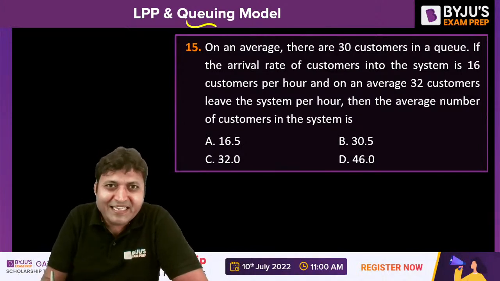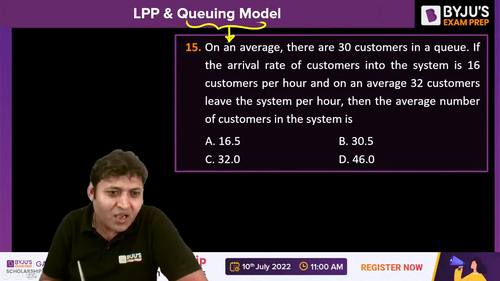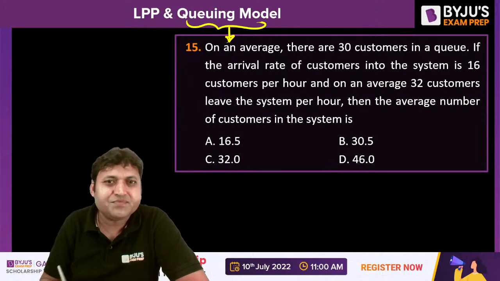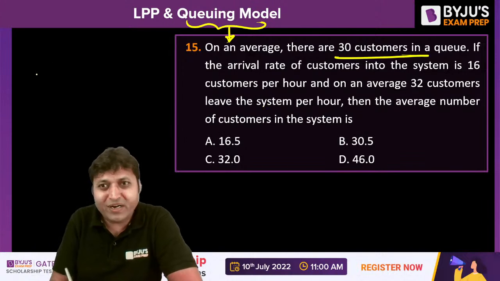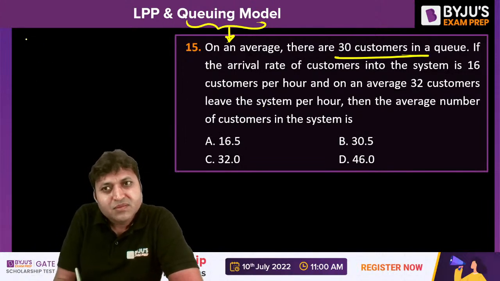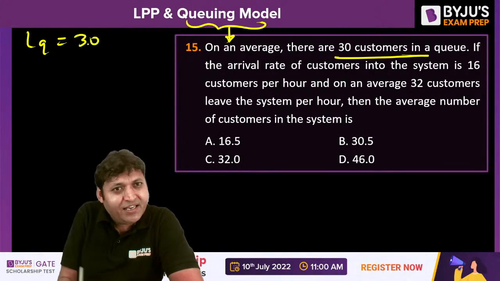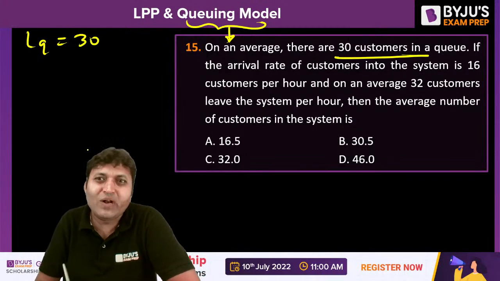Question number 15 is again for the queuing model. I want you guys to solve it. On an average, there are 30 customers in a queue. What does that mean? Lq is given as 30, the queue length is 30.